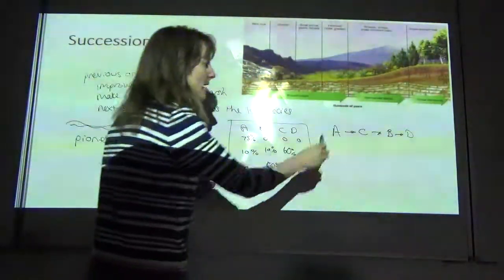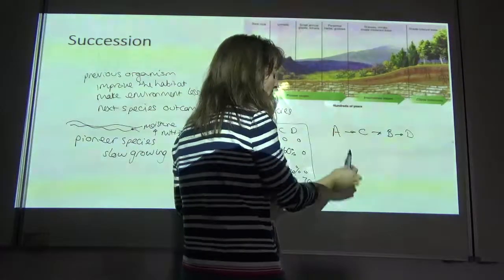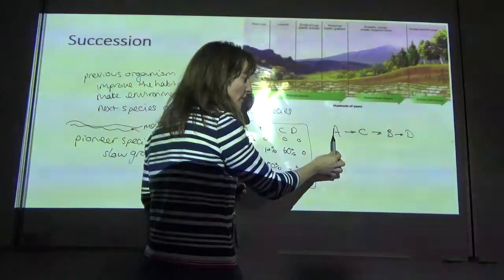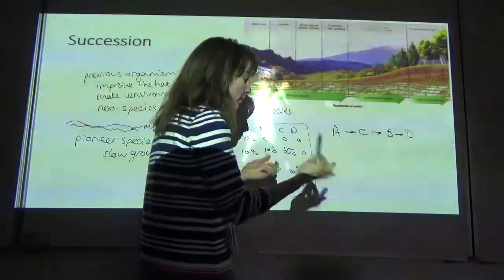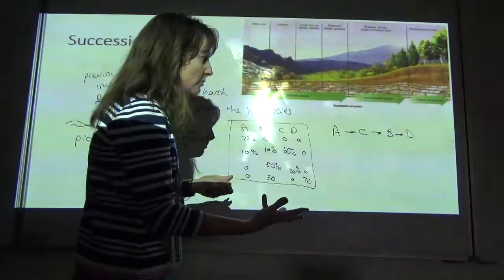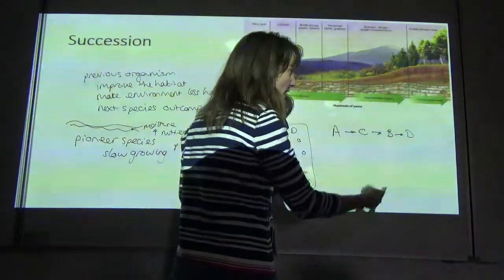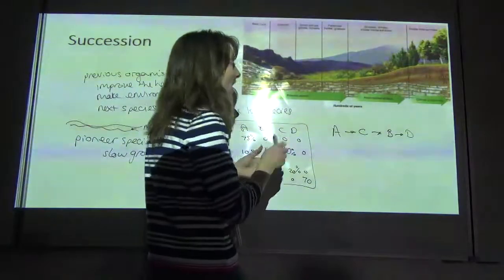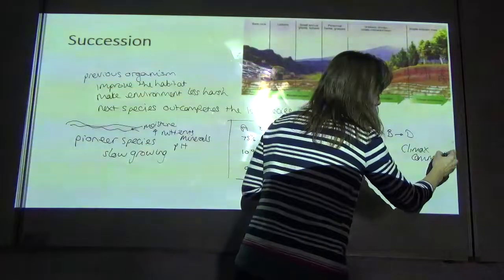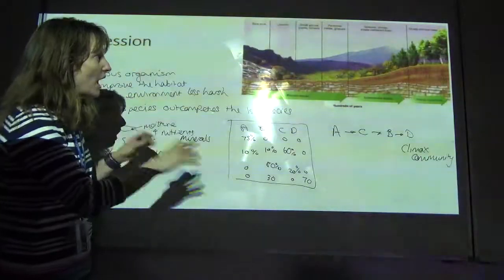So over time you would expect this one to be the most abundant, then the numbers decrease, and this one becomes more abundant, and that's because this one is improving the conditions such that the next one is able to grow and outcompete the previous one. Then those ones get broken down, so saprobionts break down and release nutrients and minerals, and more moisture can be held, retained within the soil. So then you get another species that's more successful there, can grow faster, that then starts to provide shade, and eventually you end up with your climax community at the end. And you can see that in animal species and in plant species, and that's primary succession.